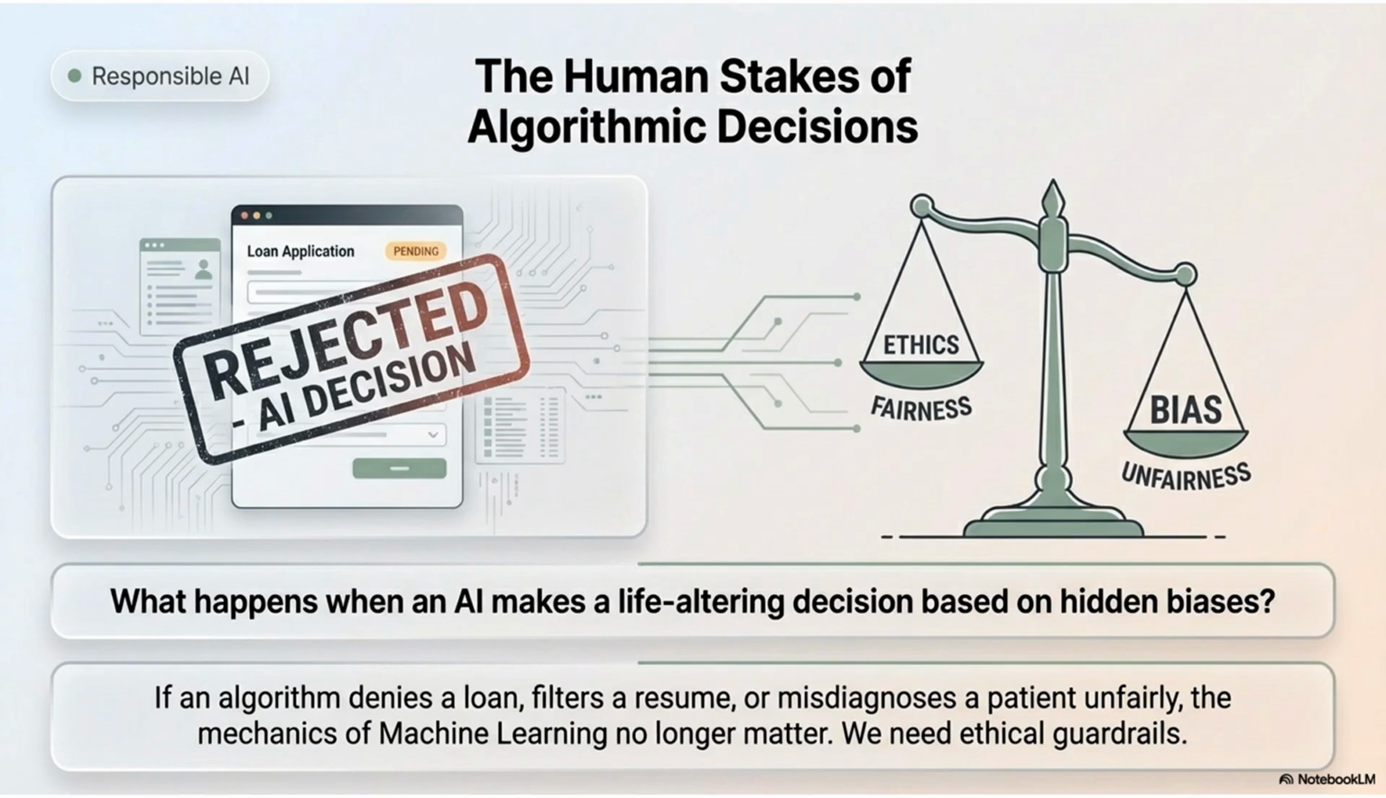As strong as AI is, the stakes are incredibly high. When an algorithm makes a life-altering decision, like denying a loan, filtering a resume, or diagnosing a patient, hidden biases in the data can lead to unfair outcomes. This is why the mechanics of math aren't enough. We need ethical guardrails.